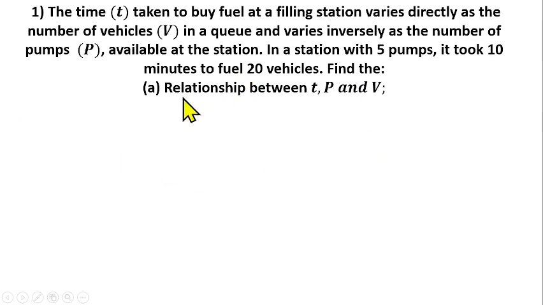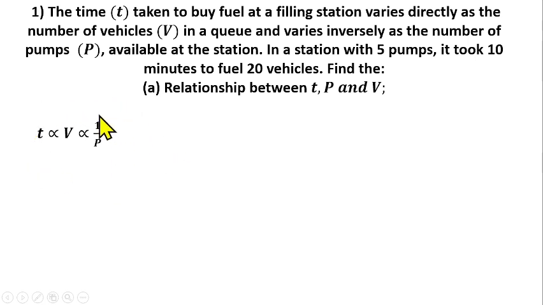So like I've rightly said, this question is from variation. We are told that t varies directly as the number of vehicles, which is v. So you'll have t varies as v, then varies inversely as the number of pumps, which is p, that is, varies as 1 over p. This is the mathematical interpretation of joint variation: t varies as v and varies inversely as p.